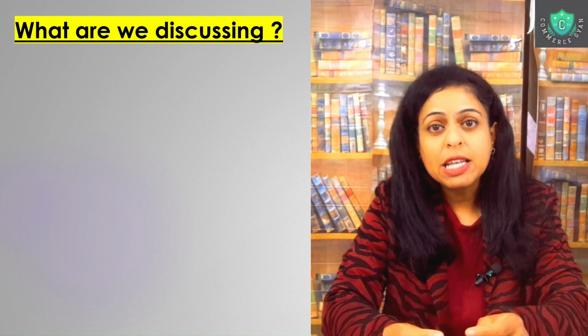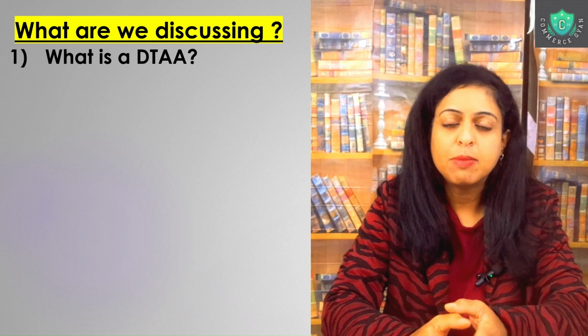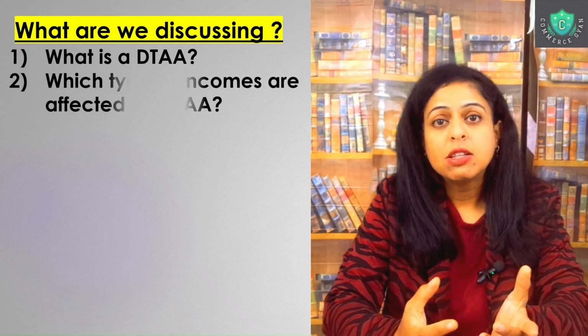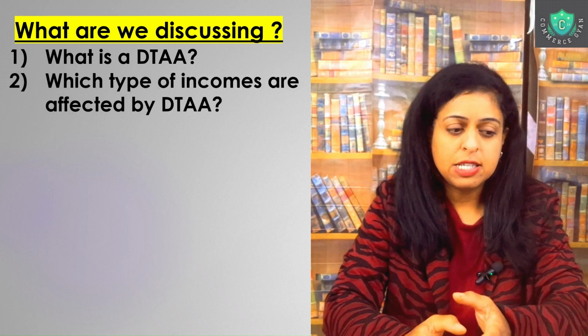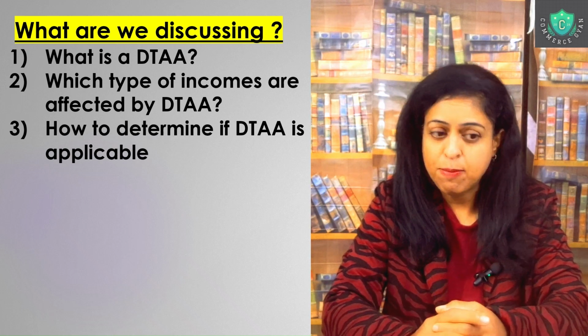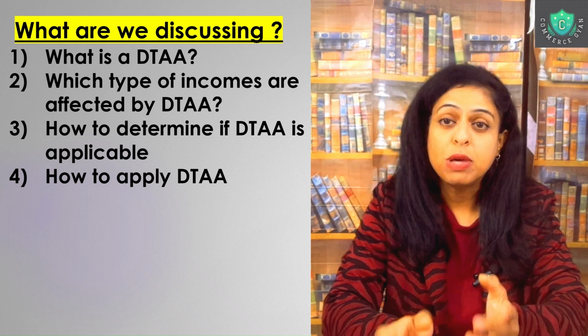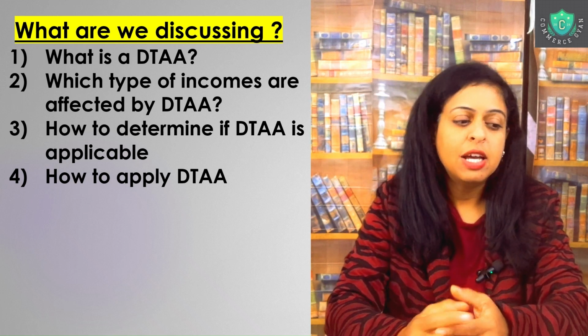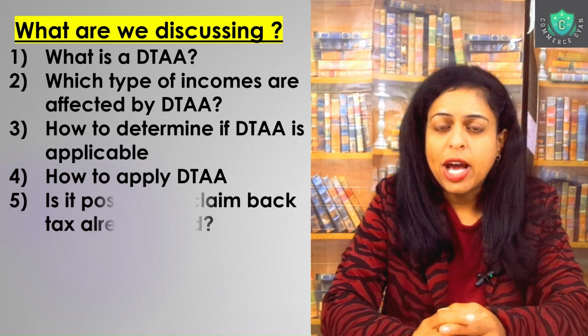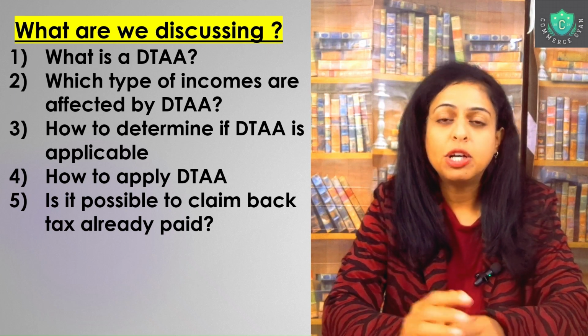First of all, we will understand what is a DTAA. Secondly, we are going to talk about what type of incomes are the ones which are impacted by the double taxation avoidance agreements. Then third is what is the applicability of this DTA, so determine where it is applicable. Fourth is how do we apply this DTA to the incomes or to people, or how do we do the computations. Fifth is, is it possible to actually claim back the tax paid in other countries? So if you've already paid some tax in another country, is it possible that we get a benefit when you're paying taxes in India?